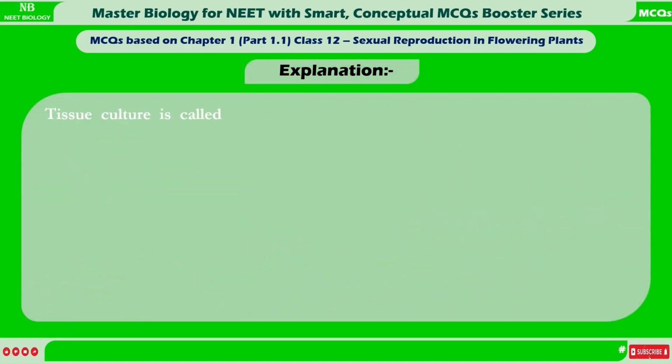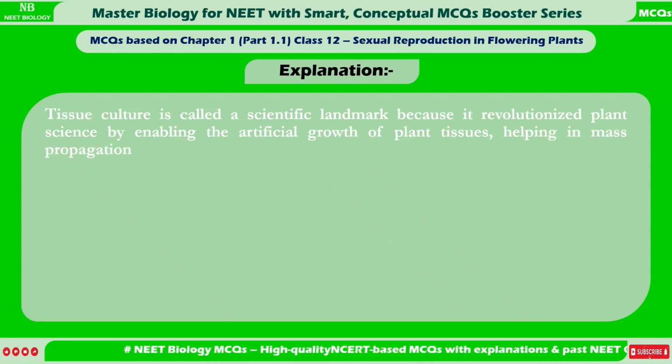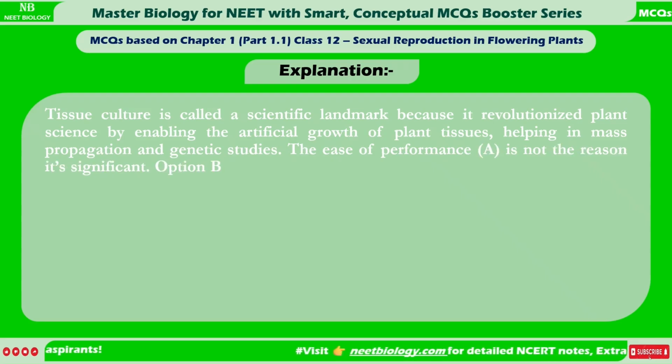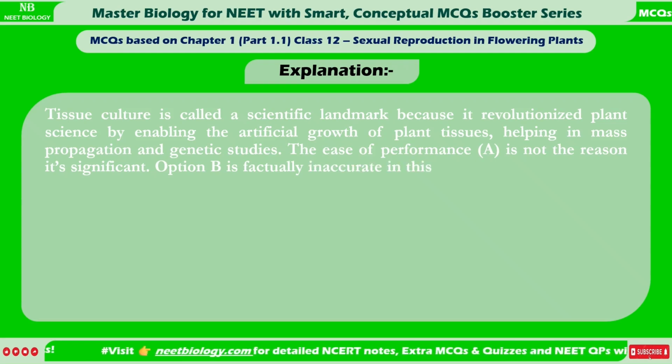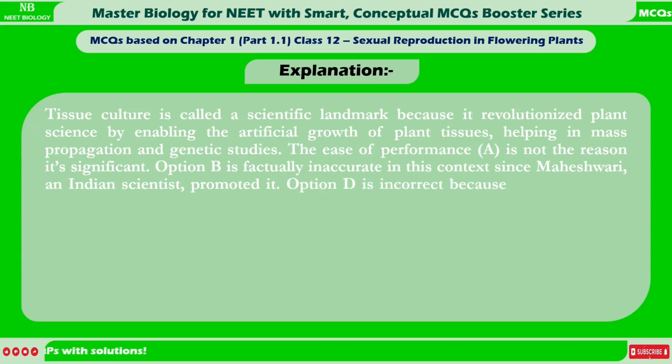Explanation: tissue culture is called a scientific landmark because it revolutionized plant science by enabling the artificial growth of plant tissues, helping in mass propagation and genetic studies. The ease of performance, A, is not the reason it's significant. Option B is factually inaccurate in this context since Maheshwari, an Indian scientist, promoted it. Option D is incorrect because tissue culture is an alternative, not a replacement, for sexual reproduction.